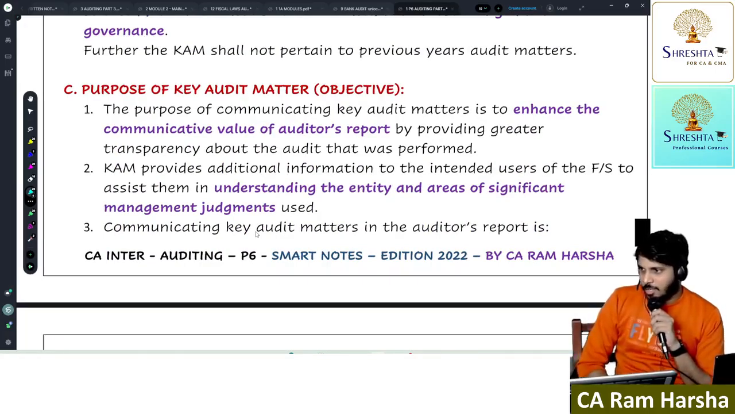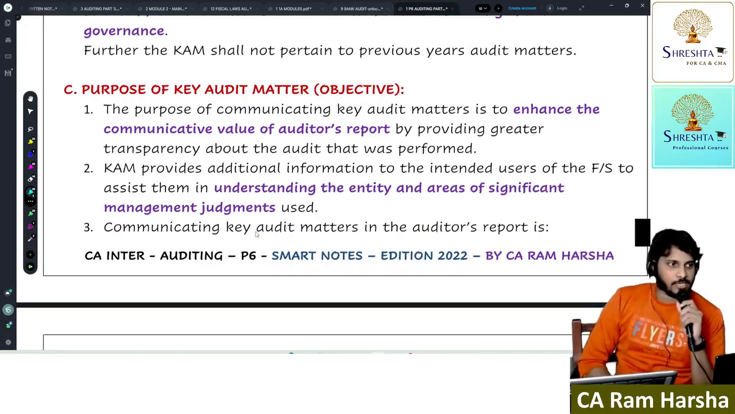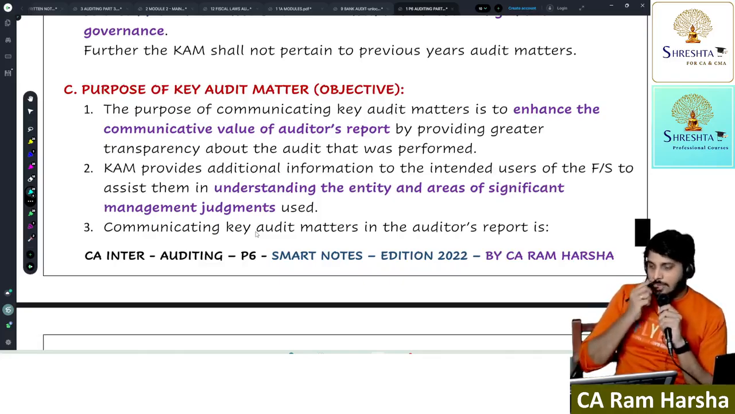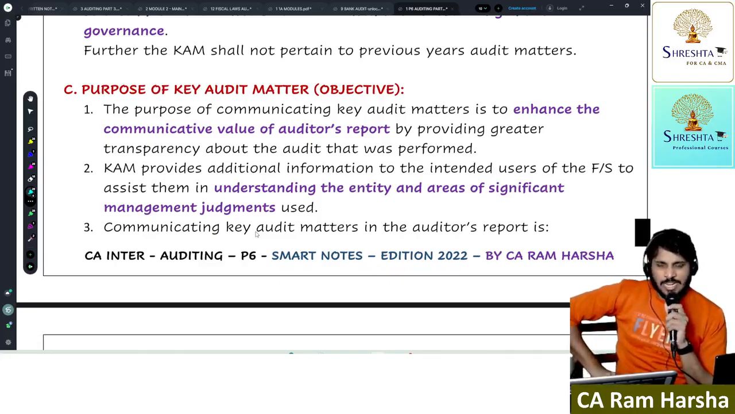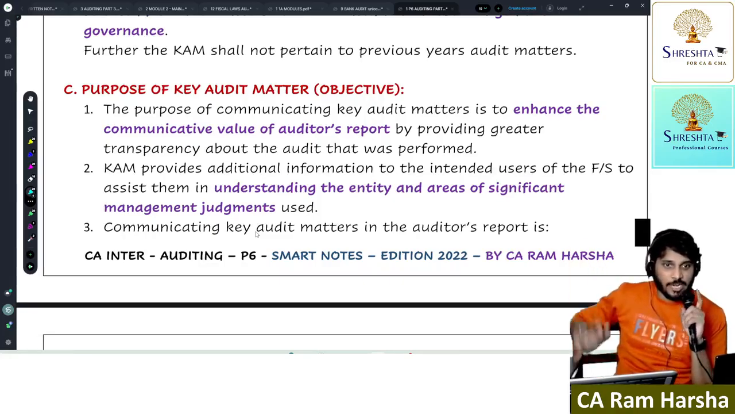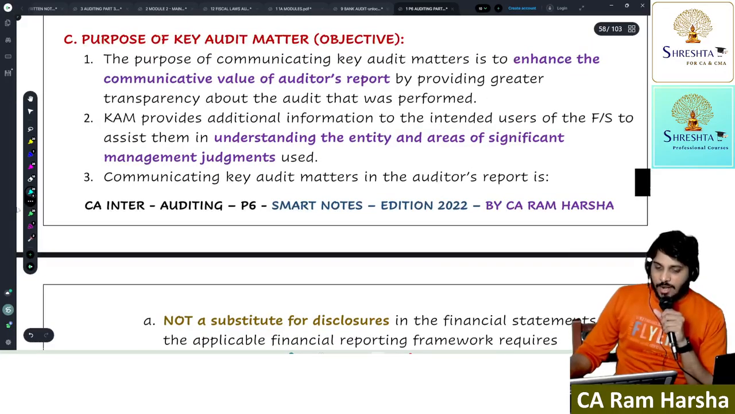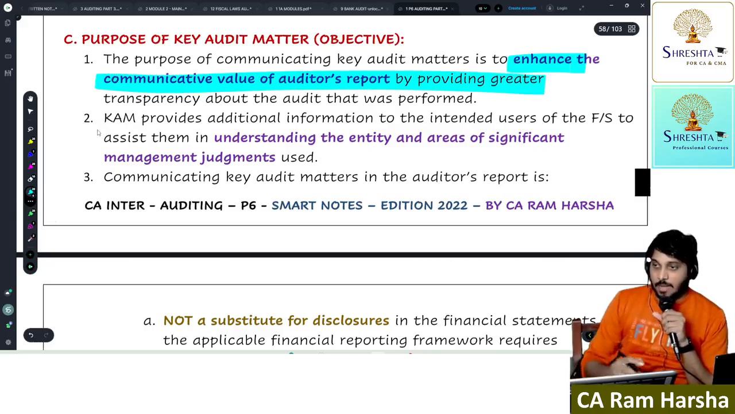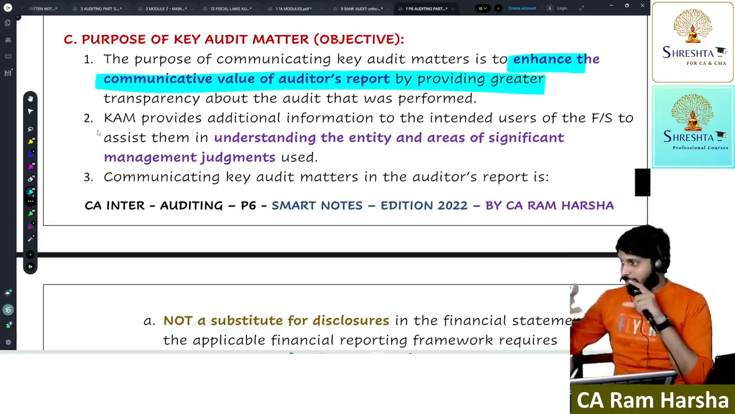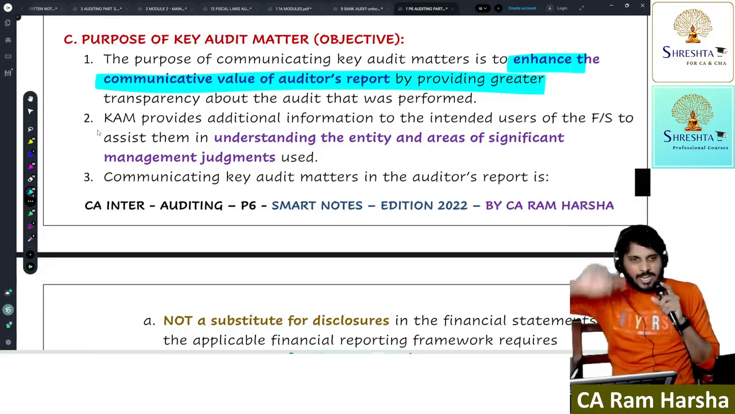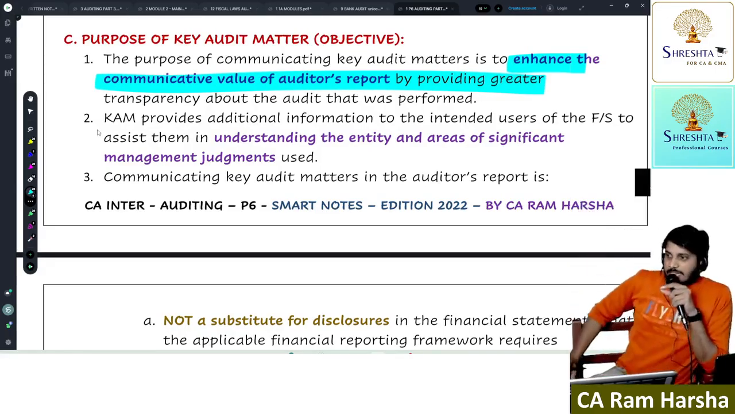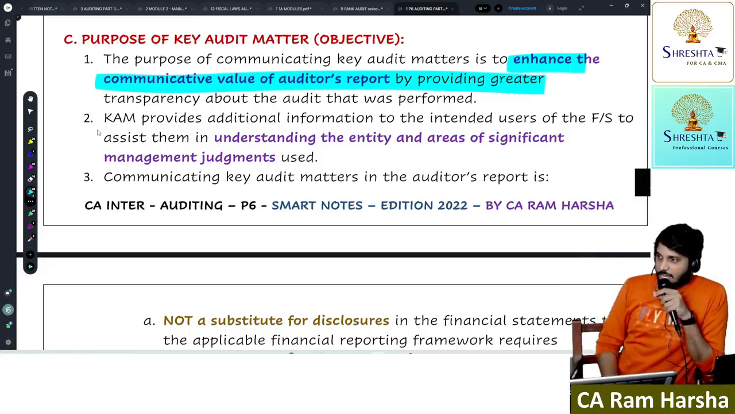Now, what is the purpose of key audit matter? The purpose is to show off how we do audit. Yes or no? Tell me, can I discuss my entire audit process in key audit matter? What I did, what exactly I did in the 50 days of audit. In the year you can discuss, but the audit report will go to 500 pages. The purpose of communicating key audit matter is to provide greater transparency, enhancing the communicative value of the audit report. Audit report value is increasing. Audit report is not a boring document about opinion. It contains emphasis. It contains key audit matter.